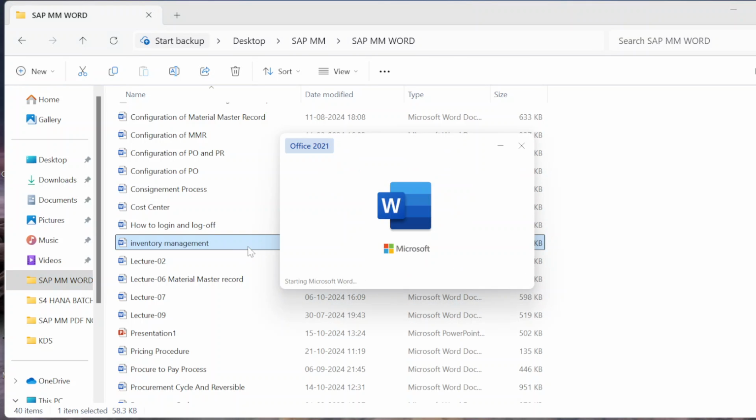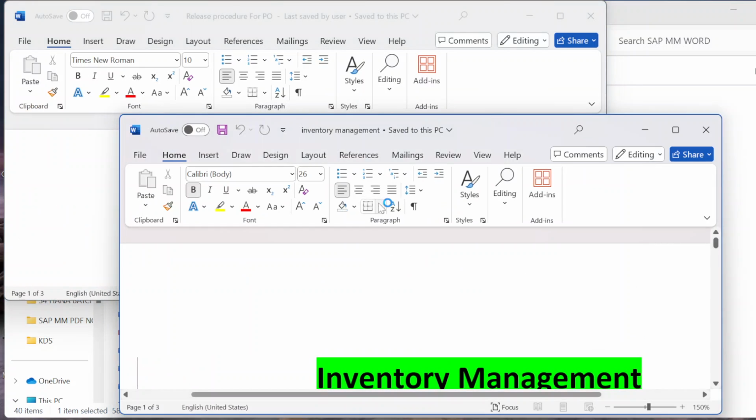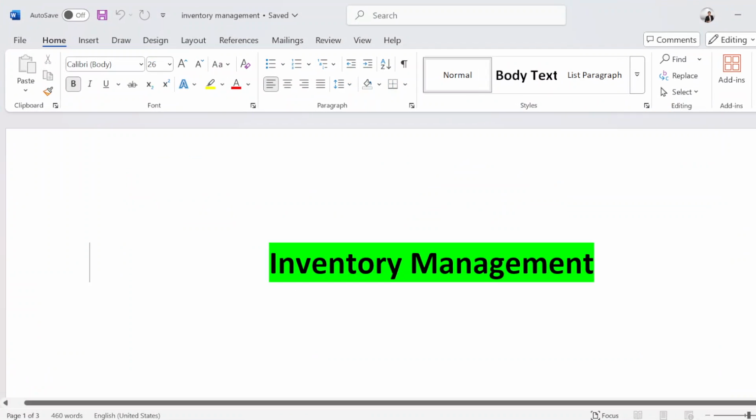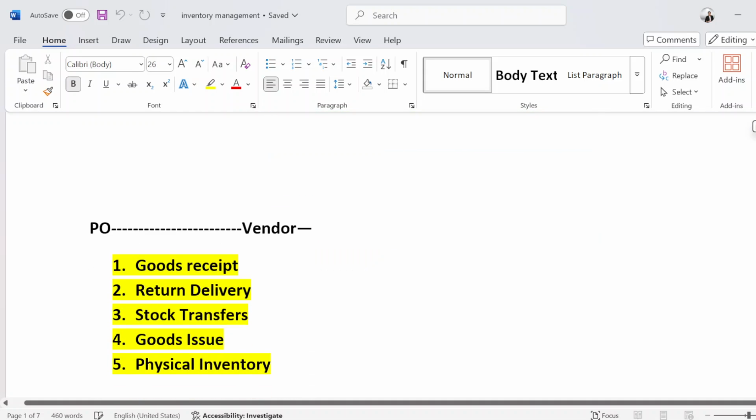So we will discuss inventory management, or you can say the P2P cycle, purchase to pay cycle, or procurement cycle.